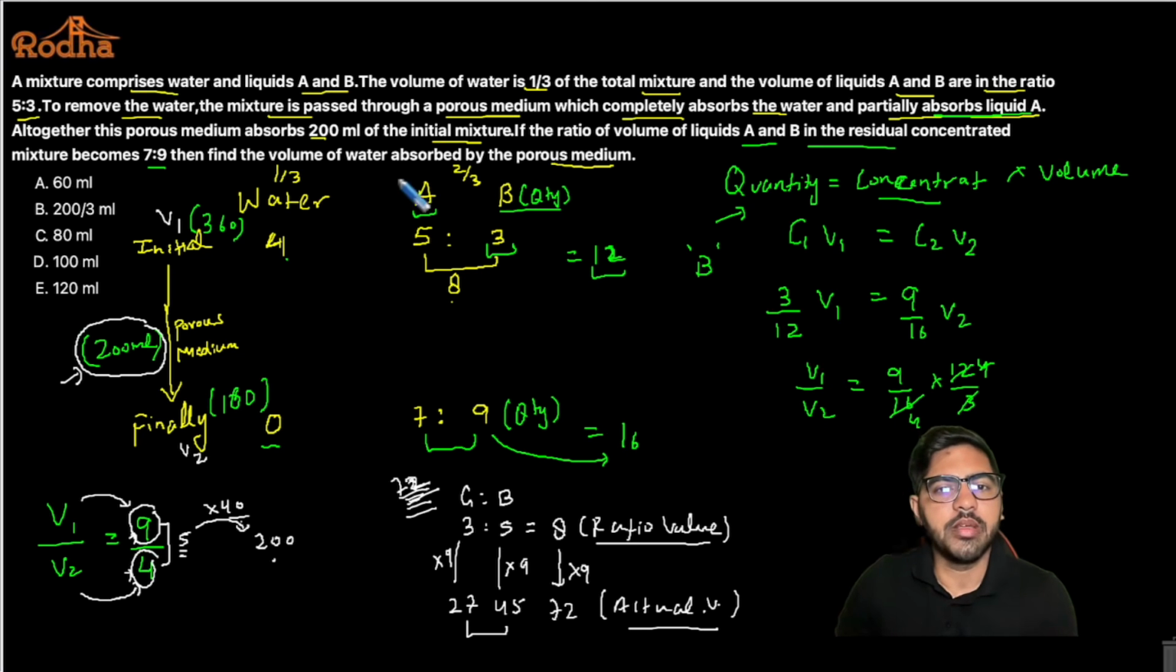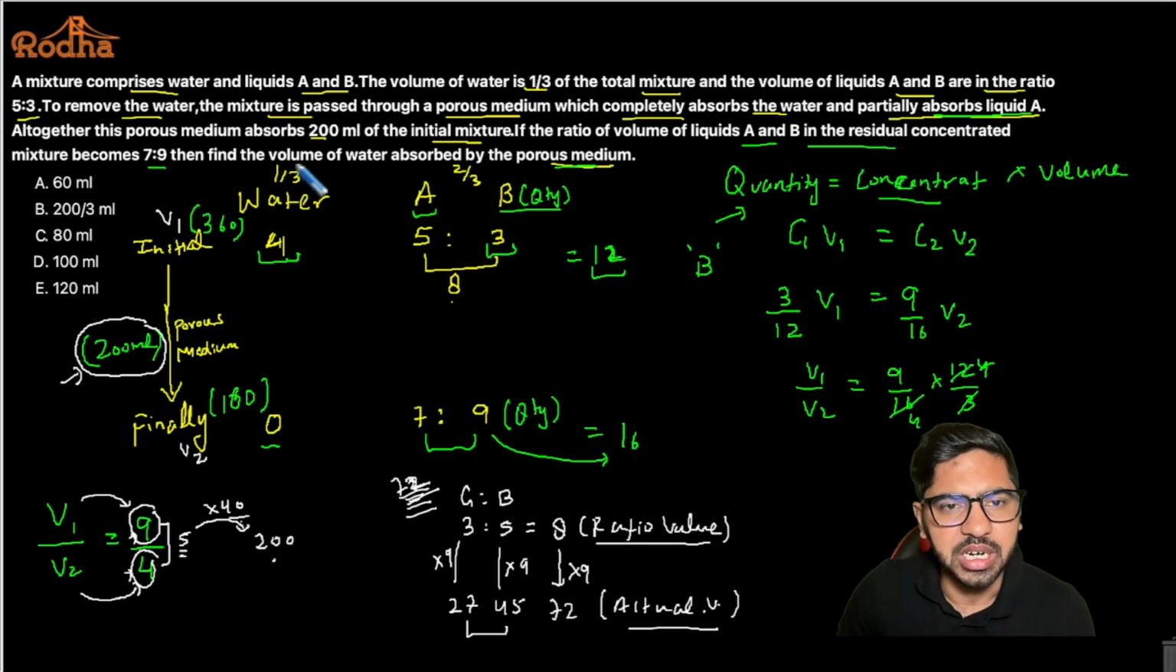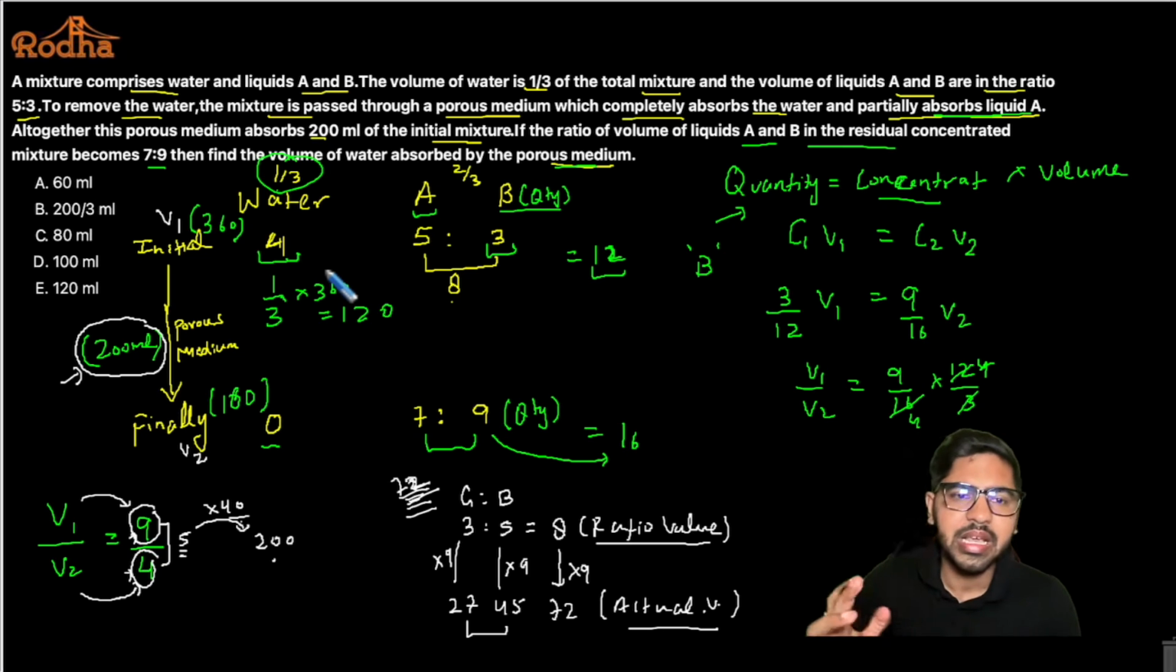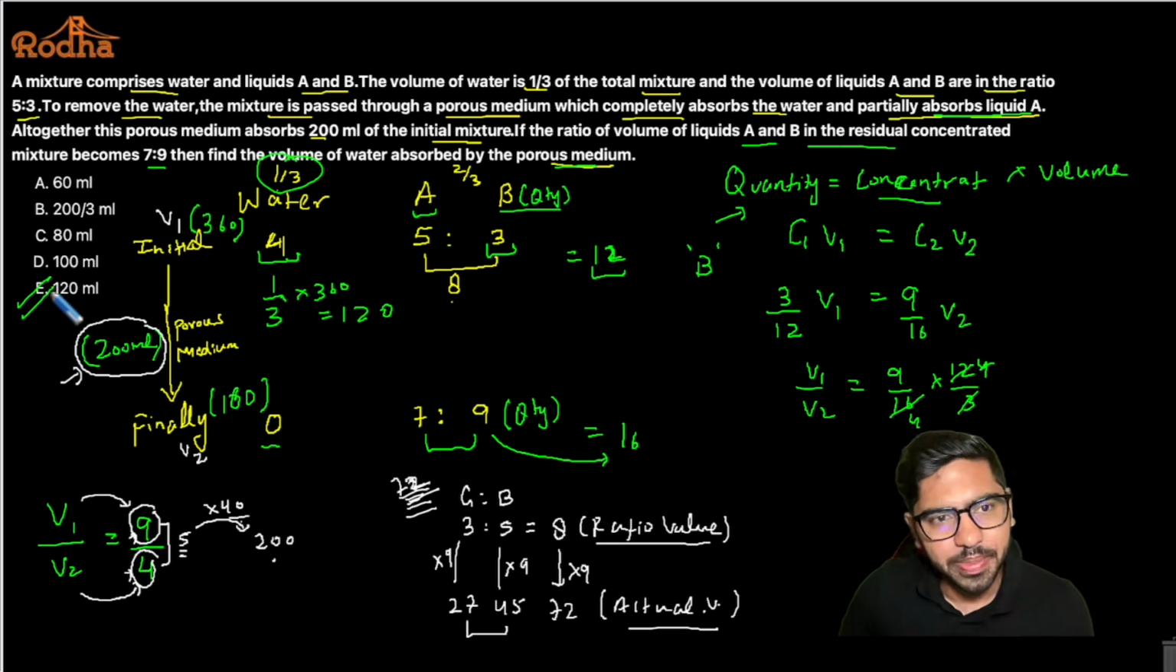Now the question is asking me to find the volume of water absorbed by the porous medium. How much water was present? That is entirely absorbed. So water is 4 out of 12, which is 1/3 of the mixture, right? 1/3 of 360 is basically 120. So there was 120 ml of water initially, and that has been completely absorbed. So the answer is definitely option E here.